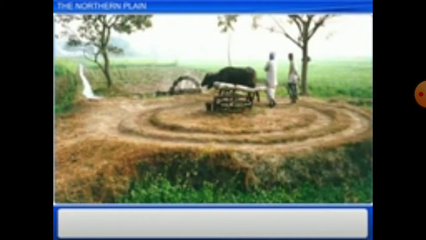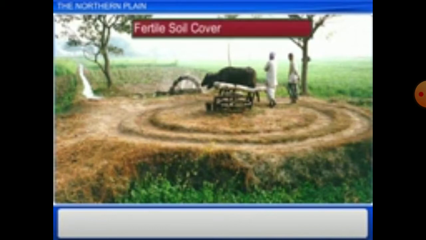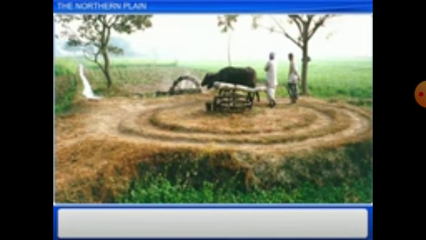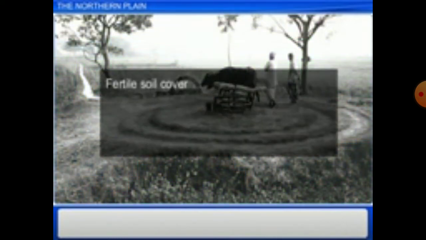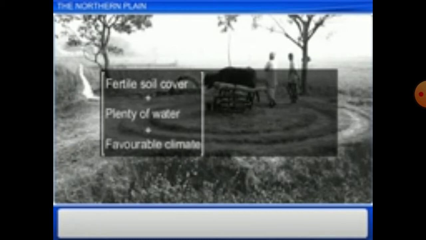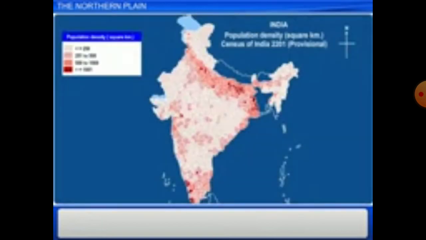In most of this area, the fertile soil cover is present and water is found in plenty. Combined with the favorable climate, the climatic condition is very nice for growing rice, wheat and other crops.